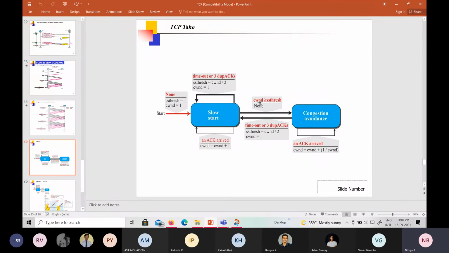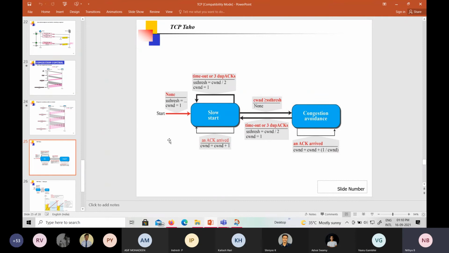If the congestion window is equal to or greater than the threshold value, then we move to congestion avoidance, in order to avoid the congestion before it happens. During this phase, if an acknowledgement is received, we do the congestion window increment like this, as I said before. In this phase also there is a possibility of having a timeout or 3 duplicate acknowledgements. Again we follow the same step, that is, we go back to slow start with the reduced threshold value and with one MSS for the congestion window.